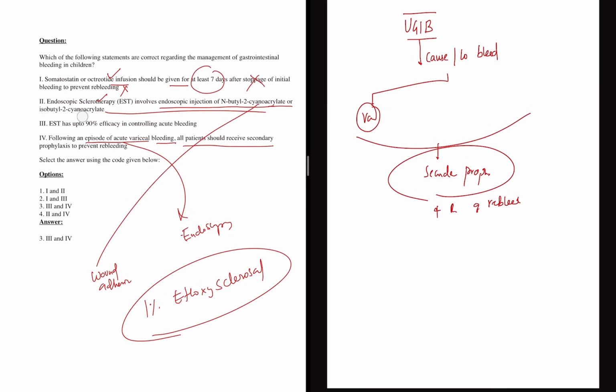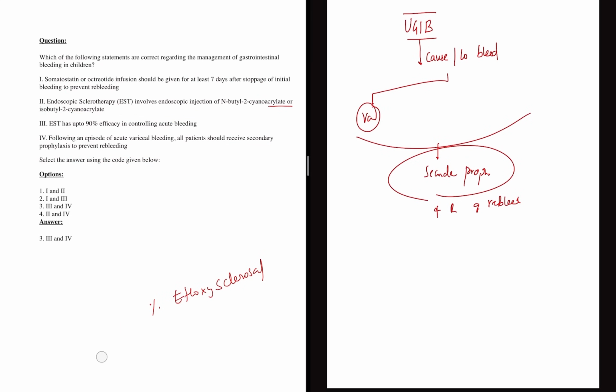So coming back to the concept again, one thing is clear. This is not a sclerosant, it is a wound adhesive. This wound adhesive is important from general surgery questions, so this is wrong. Option 2 is wrong. Now option 4 is always correct, so because 4 is correct, you can go for 3 and 4. Option 3, EST has up to 90% efficacy. Yes, right. So the correct answer is 3 and 4.